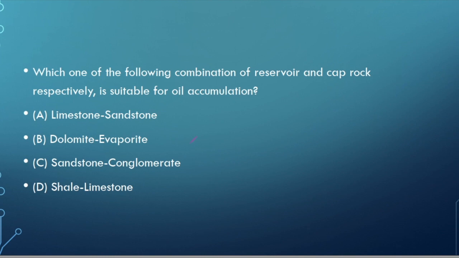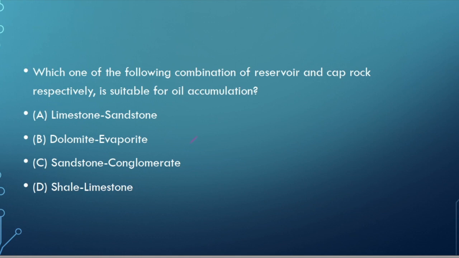Now this is a good question. Which one of the following combinations of reservoir and cap rock respectively is suitable for oil accumulation? Now, what is a reservoir? If we talk about oil accumulation, basically a reservoir is anything which is porous as well as permeable.